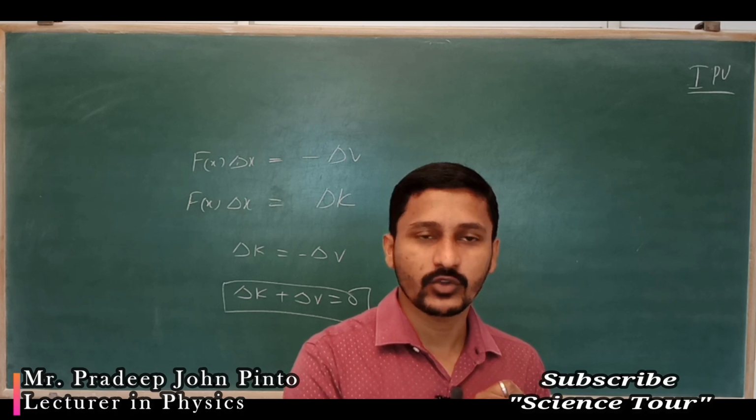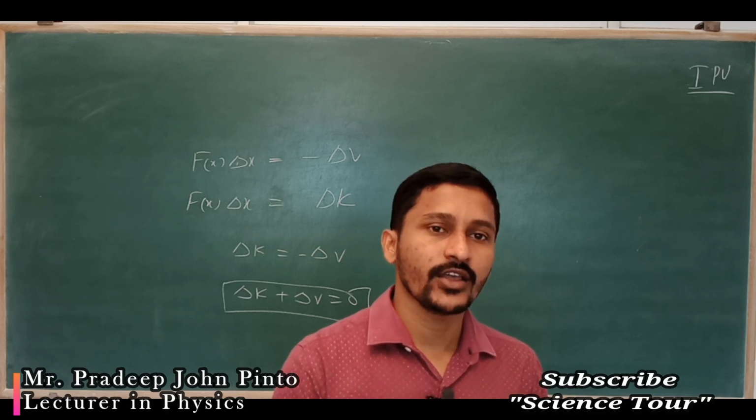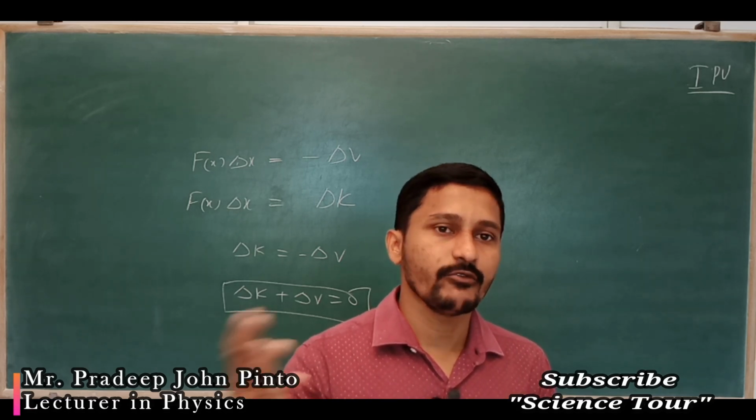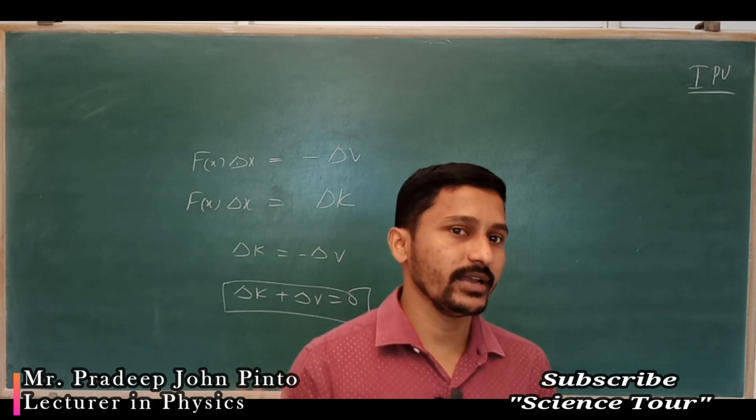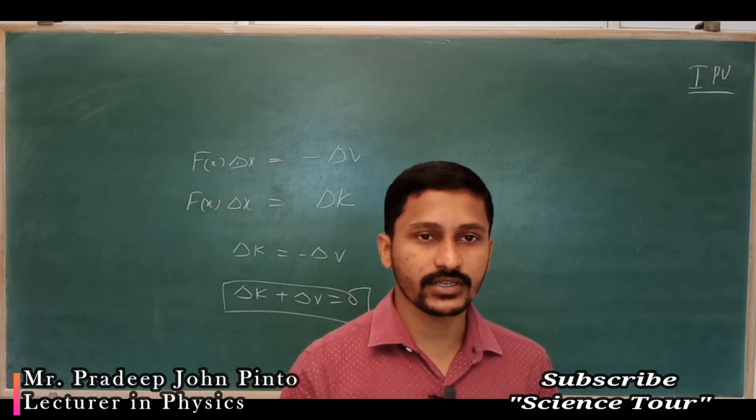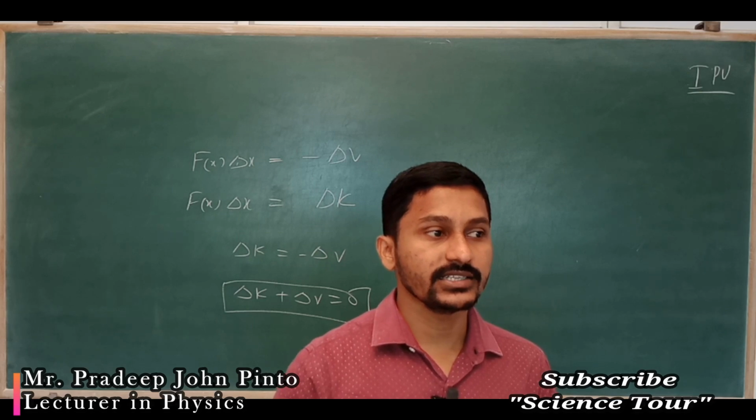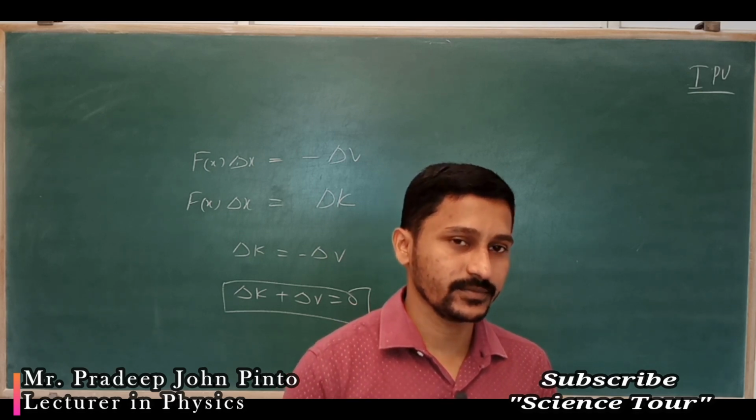Now, delta v means Vf minus Vi, final minus initial. That means there is a change in potential energy.